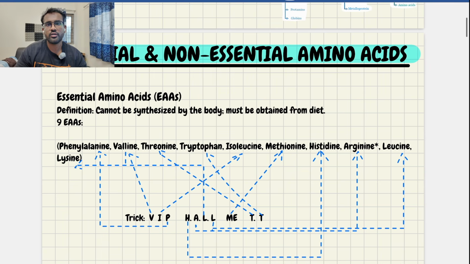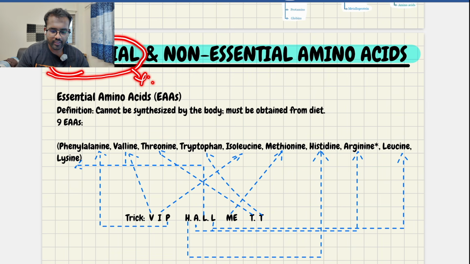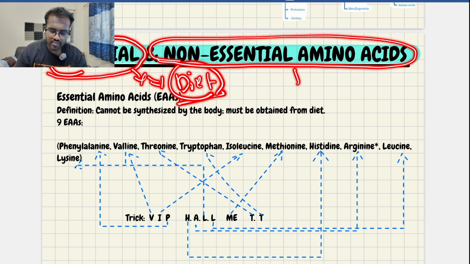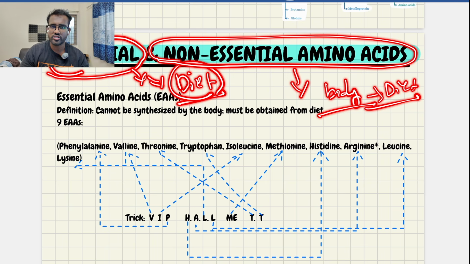Then we'll discuss essential and non-essential amino acids. It's a very basic concept, as you may know, but here I will show you a trick to remember these amino acids in a very easy format. What are essential and non-essential? Essential means the body cannot synthesize these amino acids internally. They have to be supplied through diet. There is no other source apart from diet. Whereas non-essential amino acids can be synthesized in the body. No need to take extra from diet sources. This is the difference between essential and non-essential amino acids.